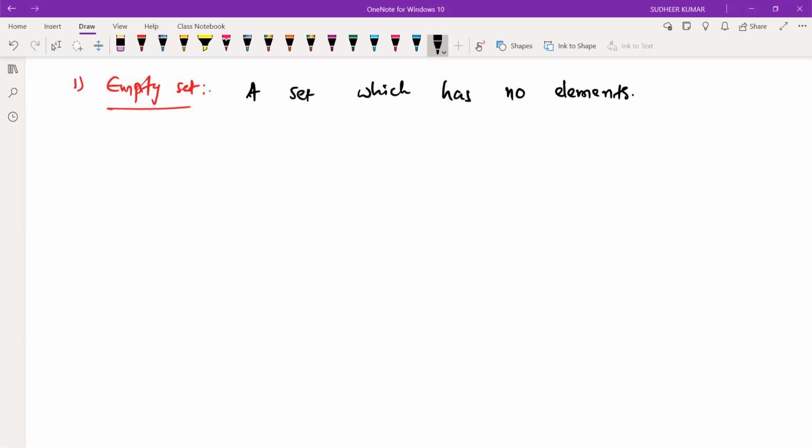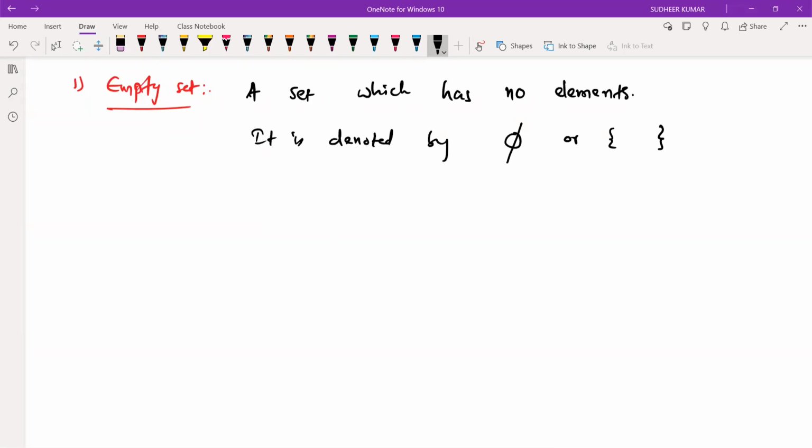The empty set is denoted by either this symbol or this symbol.